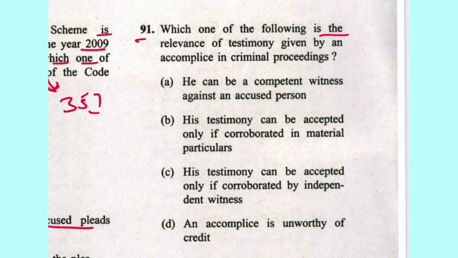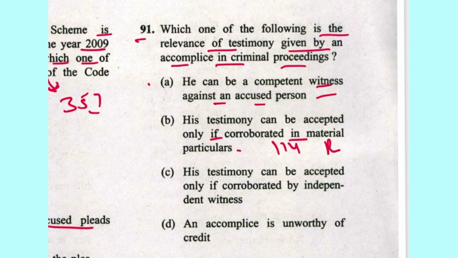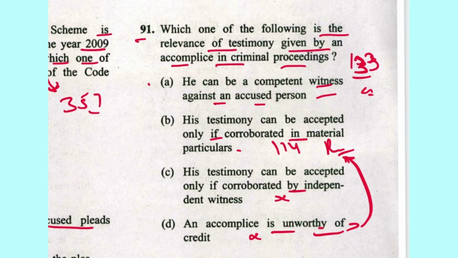This is 91. Which one of the following is the relevance of testimony given by an accomplice in criminal proceedings? He can be a competent witness against an accused person. Yes, it is correct. His testimony can be accepted only if corroborated in material particulars. This is mentioned in section 114, however, that is only a presumption. It is not mentioned in section 133, accomplice, in the Evidence Act. His testimony can be accepted only if corroborated by an independent witness. No. Accomplice is unworthy of credit. No. This is also a presumption as per section 114. So he can be a competent witness against an accused person. A is the answer.